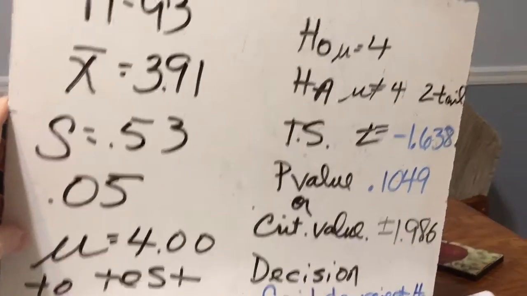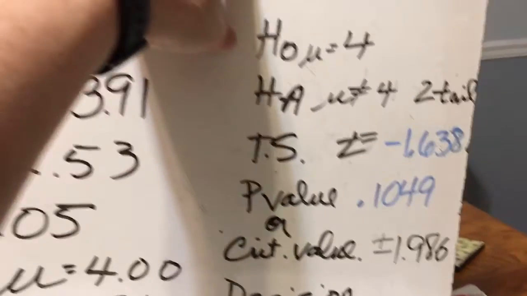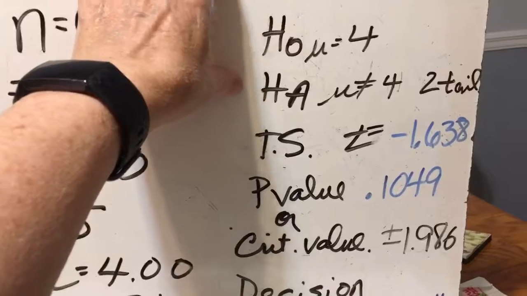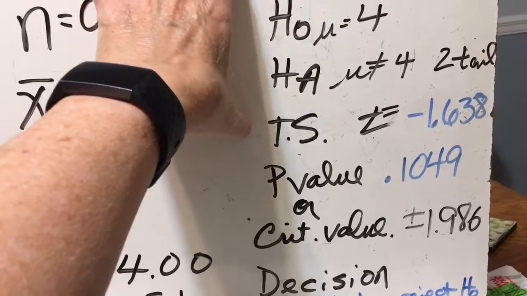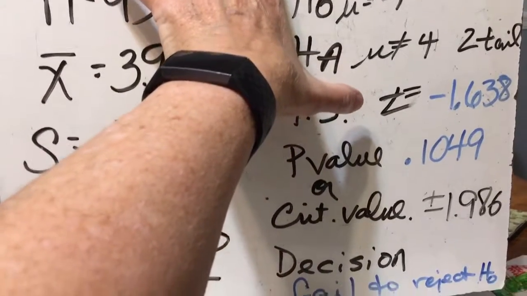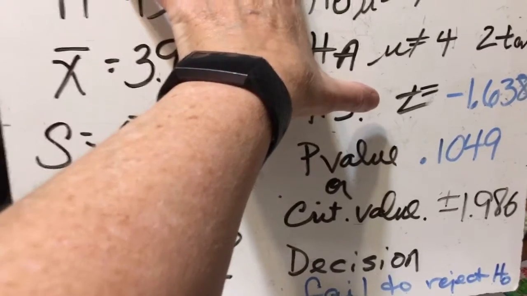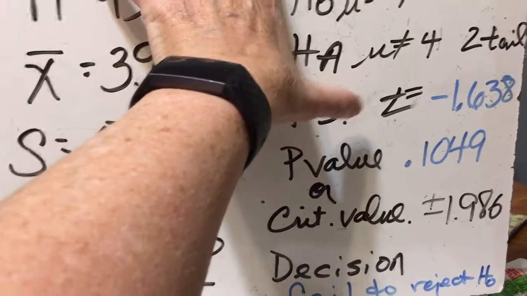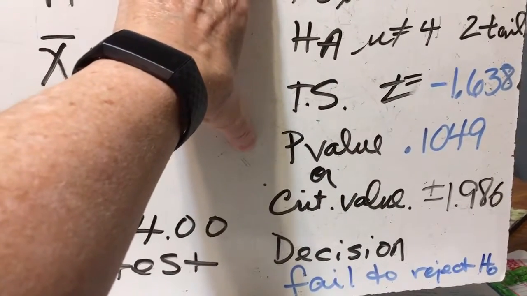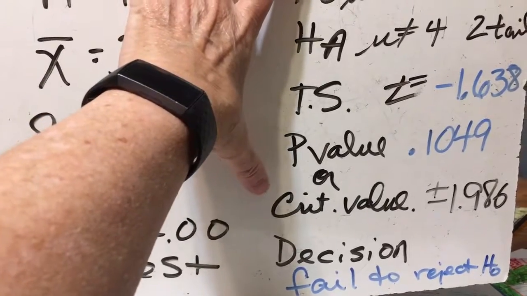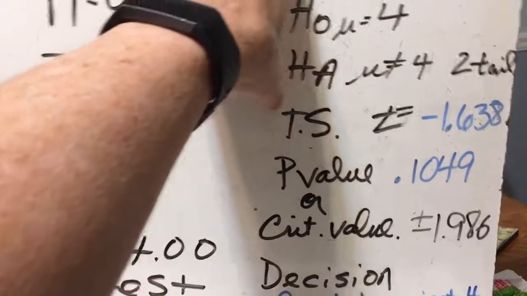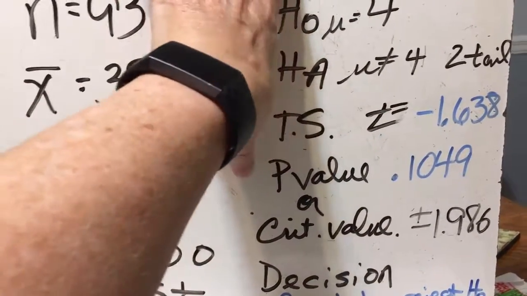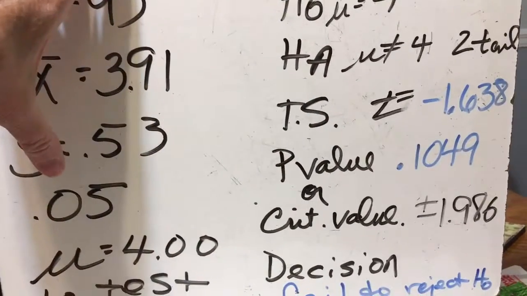So what we do, take all of that data that they just gave us, and we're going to set mu is equal to 4 as our null hypothesis, which means our alternative hypothesis is mu is not equal to 4. That also means we have a two-tailed test here. Our test statistic is still going to be a t-score because sigma is unknown. We're going to have negative 1.638 because we got that from our t-test, which I will show you in a moment. Our p-value we also got from our t-test. Our critical value I got from our inverse t, and I'll show you that. And the decision is fail to reject because our p-value is not less than our alpha, which was 0.05.